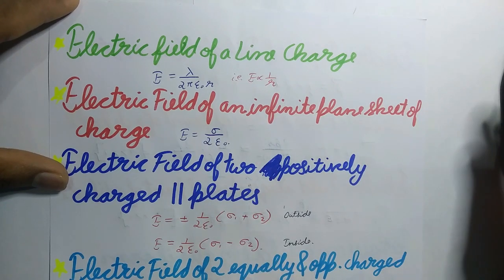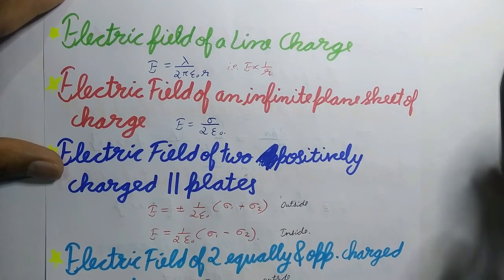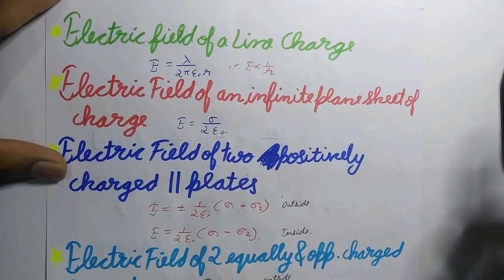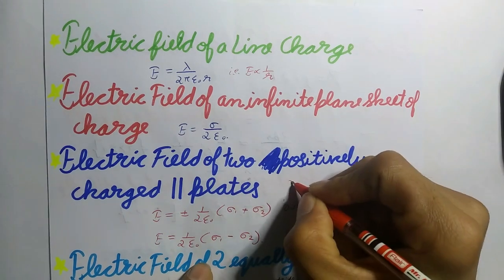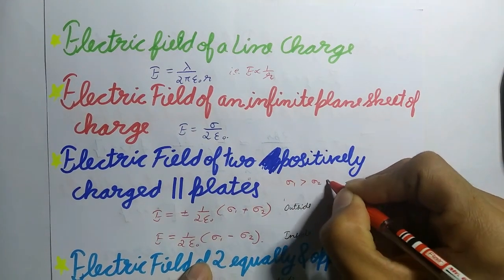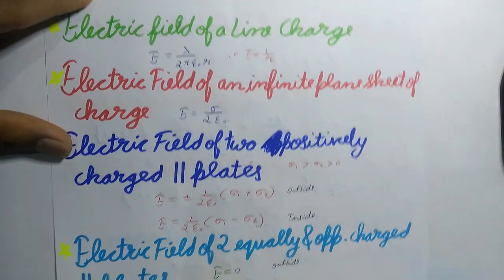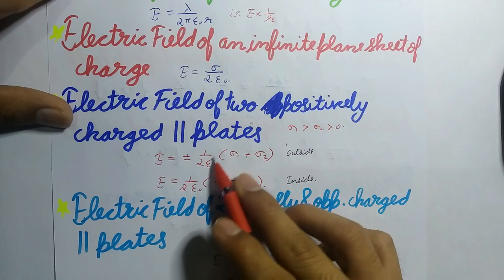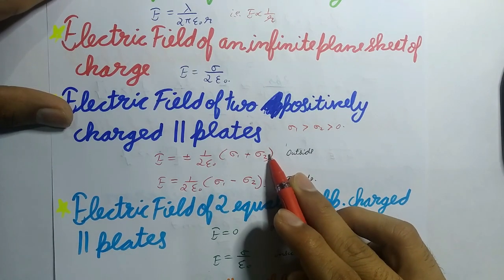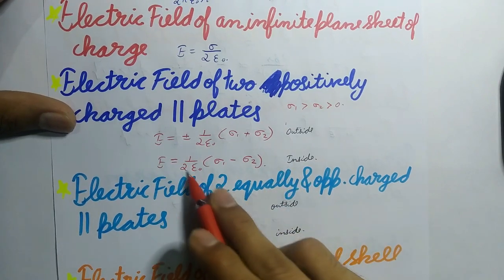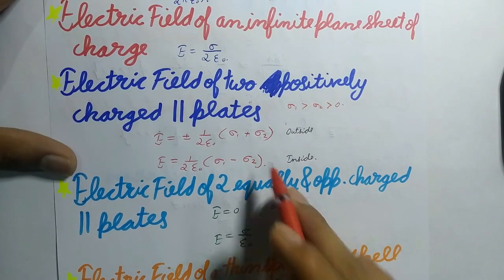Now next is electric field of two positively charged parallel plates. If the two plates have surface charge densities sigma 1 and sigma 2 such that sigma 1 is greater than sigma 2, which is greater than 0, then E equals plus minus 1 upon 2 epsilon naught times (sigma 1 plus sigma 2) for the outside of the plates, and for the inside of the plates E equals 1 upon 2 epsilon naught times (sigma 1 minus sigma 2).